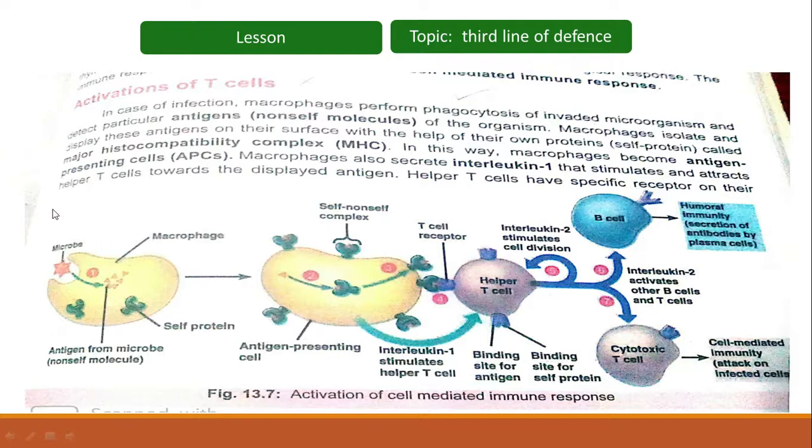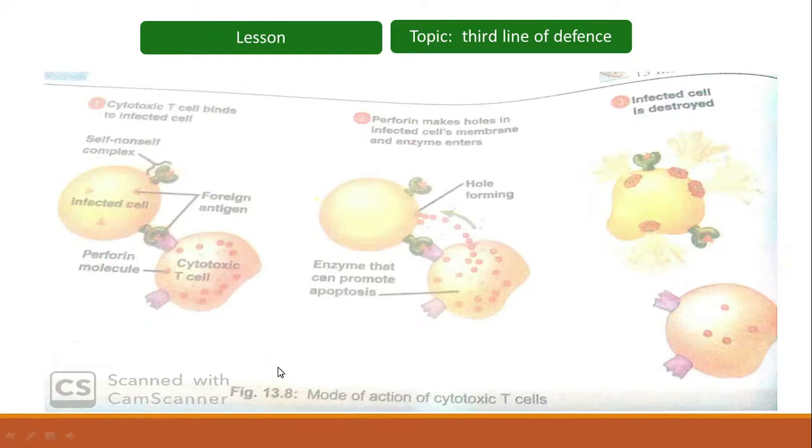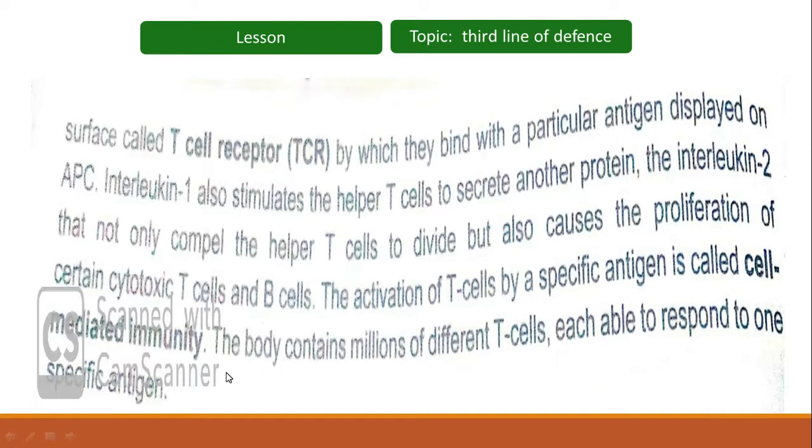As we have discussed, when the macrophage presents some parts of the antigens on its surface, it is referred to as the antigen presenting cell. So finally, the helper T cells will bind to the antigen which is displayed on APC, or antigen presenting cell. Interleukin 1 also stimulates the helper T cells to secrete another protein, interleukin 2, that not only compels the helper T cells to divide but also causes the proliferation of certain cytotoxic T cells and B cells.